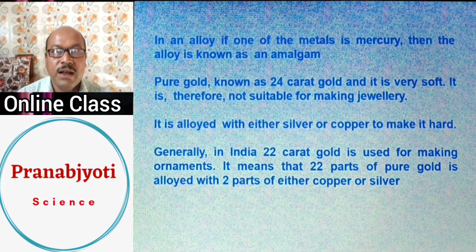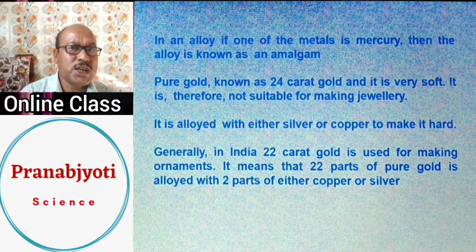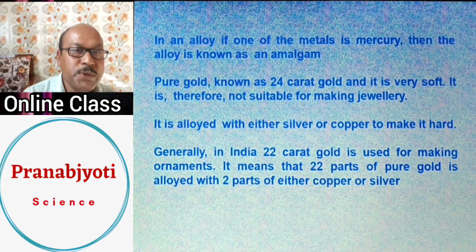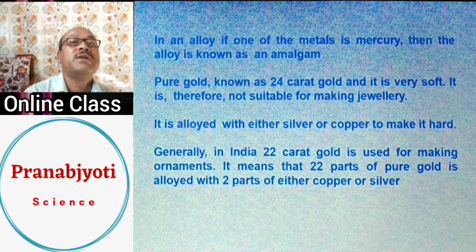And pure metals are always softer than their alloys. So what is done? Gold is mixed with copper. And when gold and copper are mixed together, an alloy is formed, and as a result this gold alloy becomes very tough, hard, and now it is very good for making ornaments. So this is how gold is actually made into an alloy, meaning impurity. The gold is converted to an impure state. And this impurity is necessary to make ornaments.